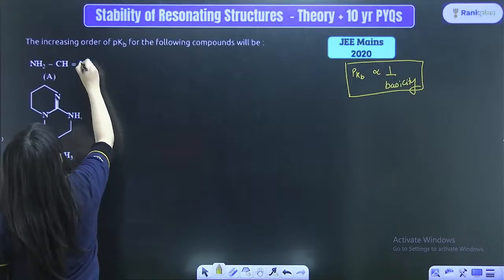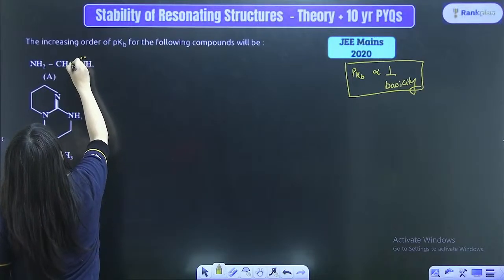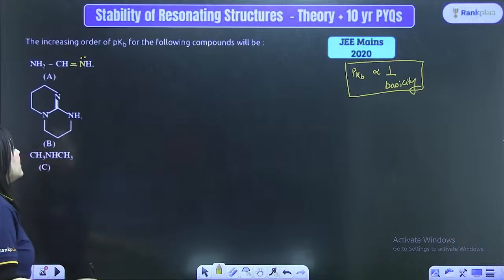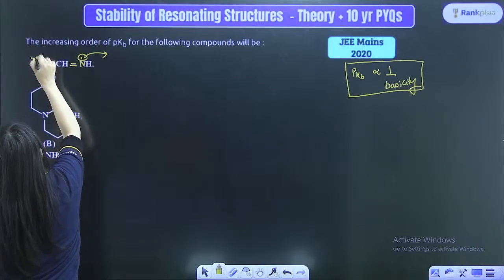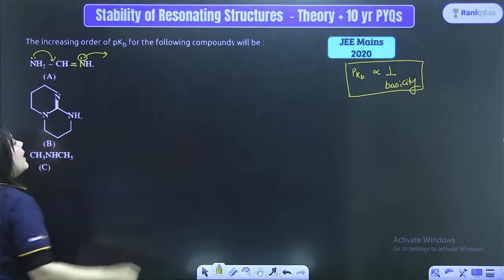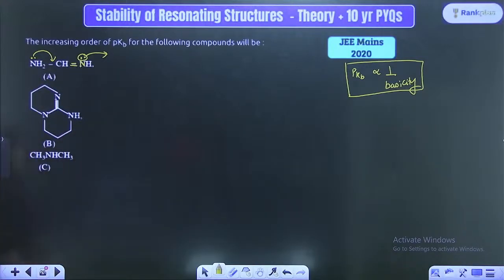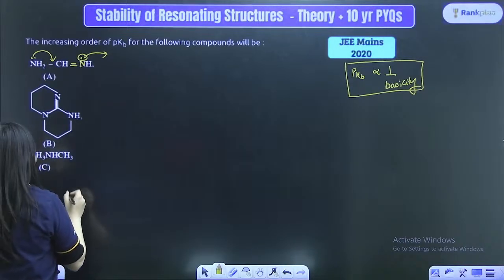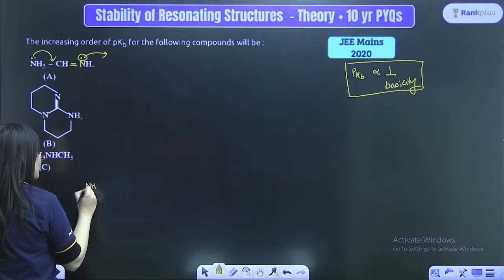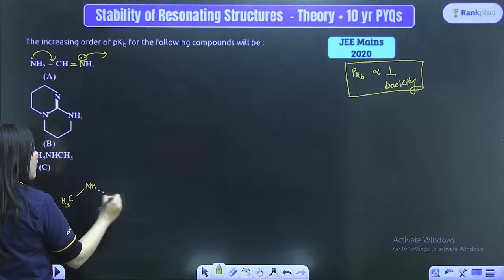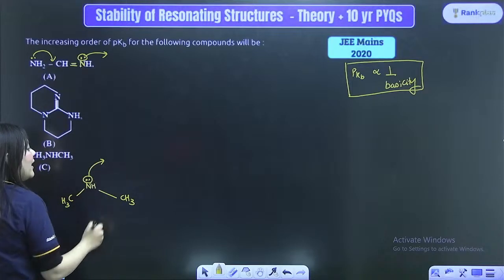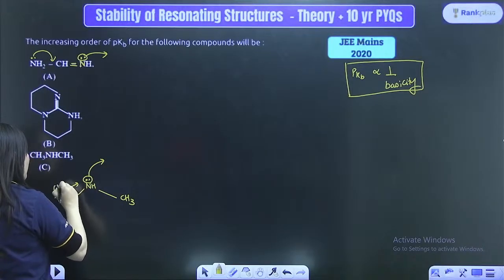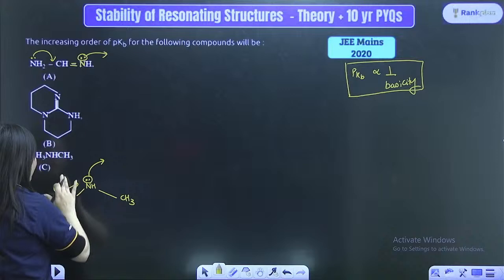So can you see here this nitrogen has a lone pair right next to a double bond. Hence, these lone pairs will be easily available for donation, while these lone pairs will be participating in aromaticity, hence will not be available. So here one lone pair is available for donation. Now look at the C option. C option once again is an NH followed by a CH3 over here, followed by a CH3 over here and an NH. These lone pairs once again are easily donatable, and the CH3 group is actually causing the plus I effect, right?